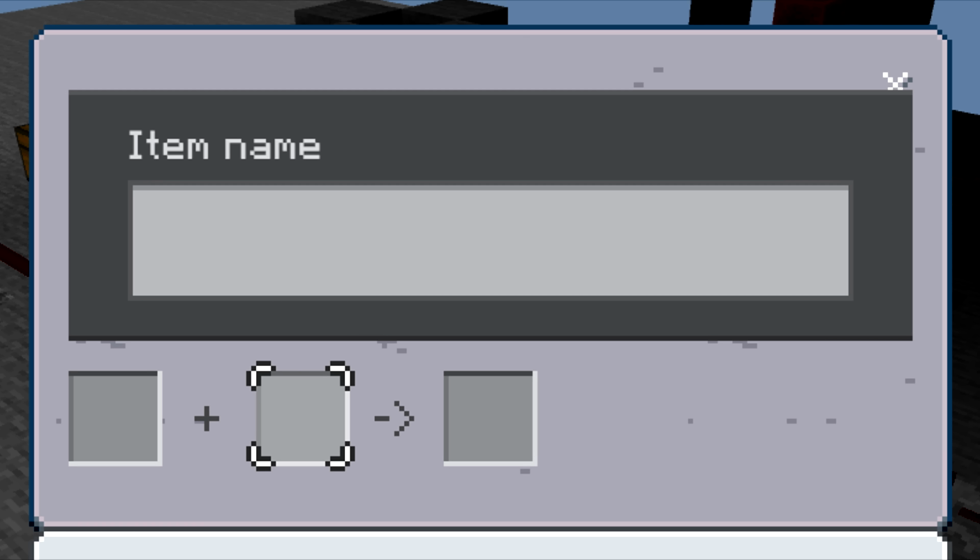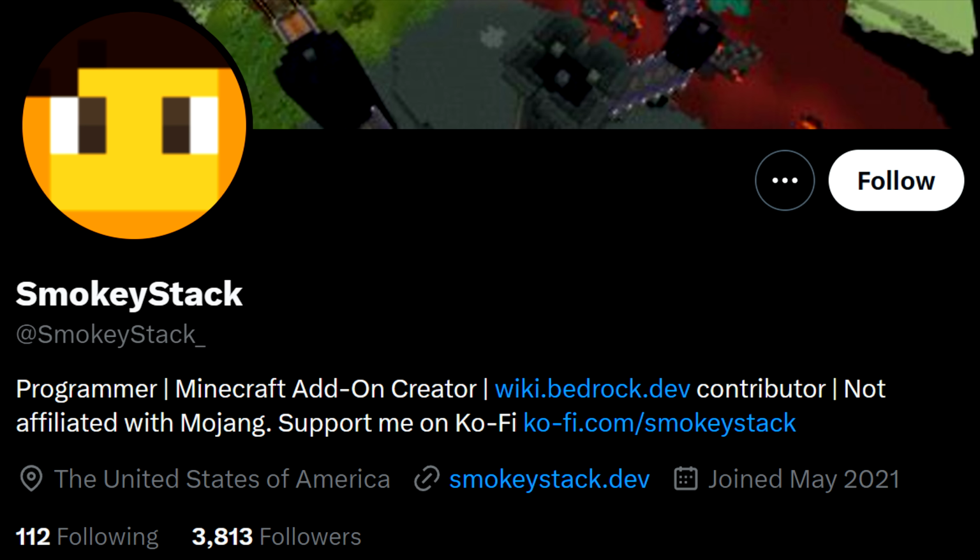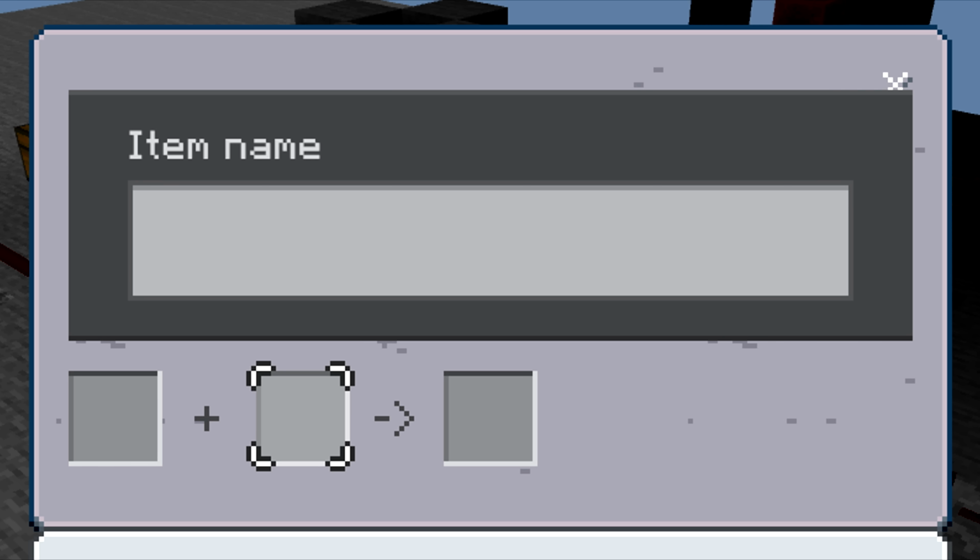Nevertheless, we have a couple of new additions to this group that I would now like to share with you. So Smokey Stack, who is known on the Twitter space, has helped define what the anvil will look like.